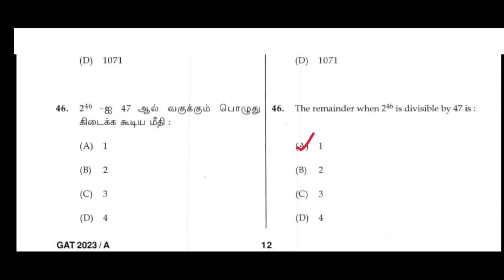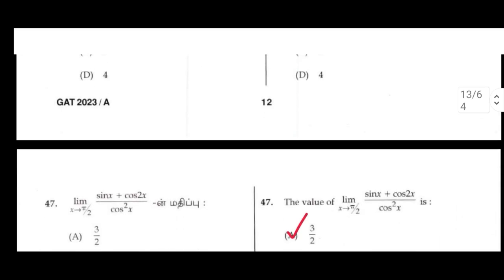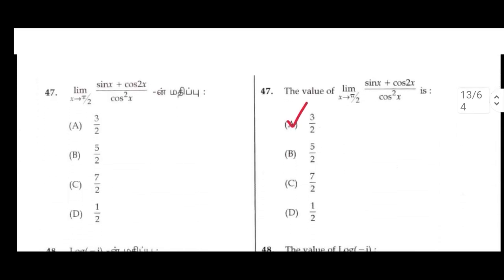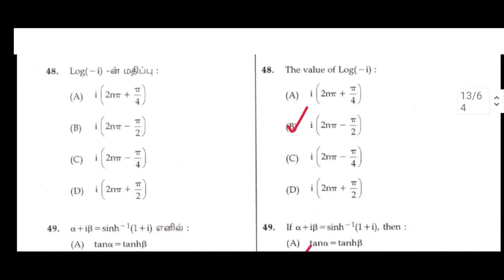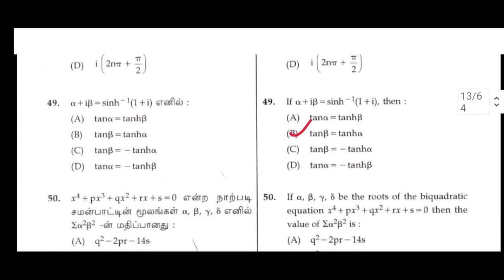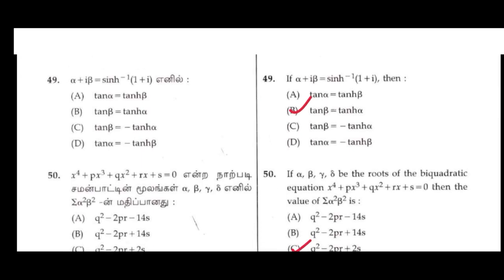46. The remainder when 2 power 46 is divided by 47 is A. 1. 47. The value of the limit as x tends to pi by 2 of sin x plus cos 2x divided by cos square x is A, option 3 by 2. 48. The value of log minus i is B, option i into 2n by minus pi by 2. 49. If alpha plus i beta equals sin inverse of 1 plus i, then B, option tan beta equals tan alpha.